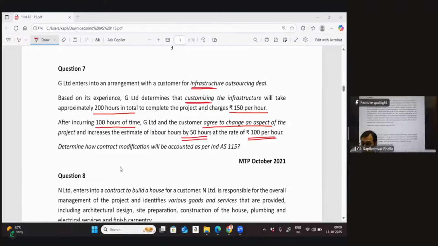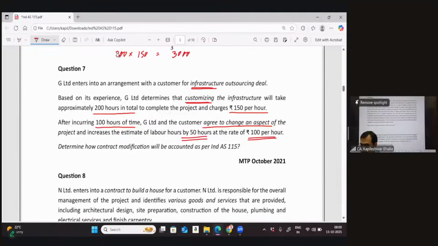So let's do one thing first of all. In this particular case, let's do the working. Initially it was agreed that 200 hours will be charged at the rate of 150, and that works out at 30,000. And you can also see that we've agreed for another 50 hours at the rate of 100 per hour, and that works out at 5,000.